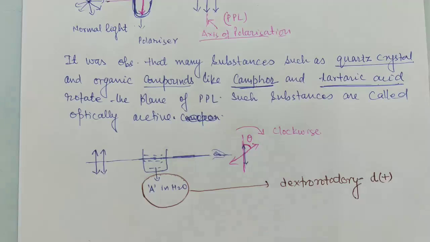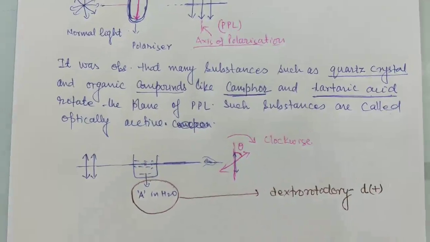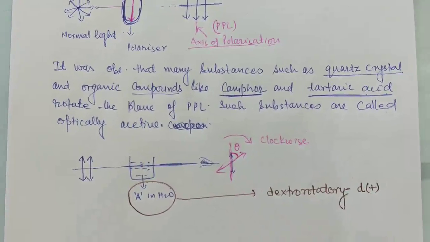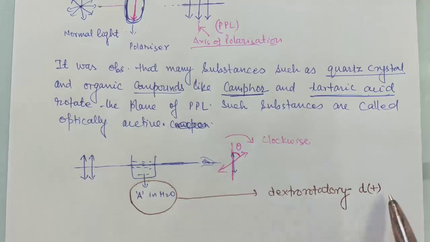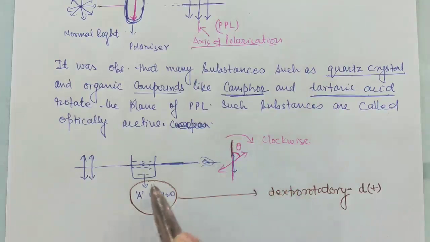Strictly small d; don't write capital D, because capital D has a different meaning. This compound A is called optically active.